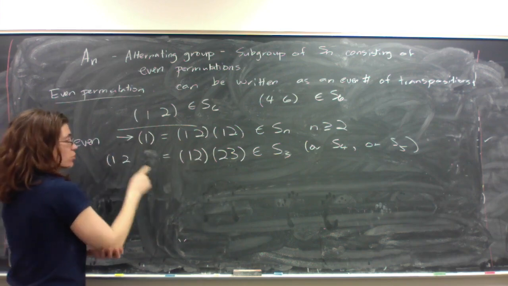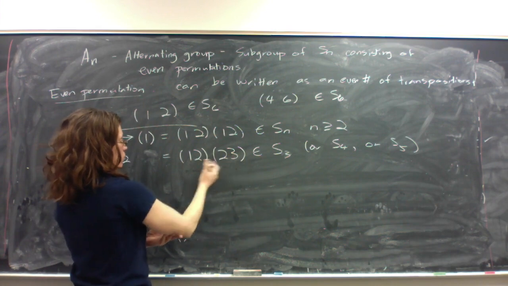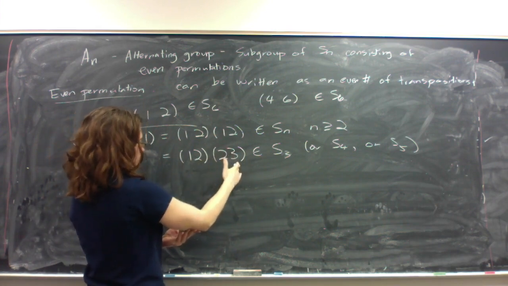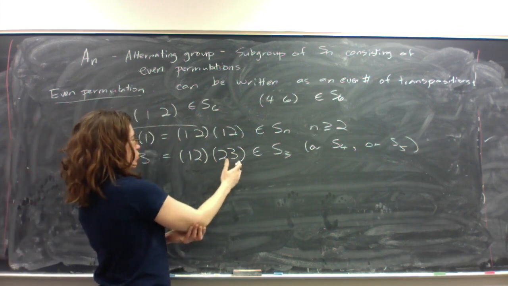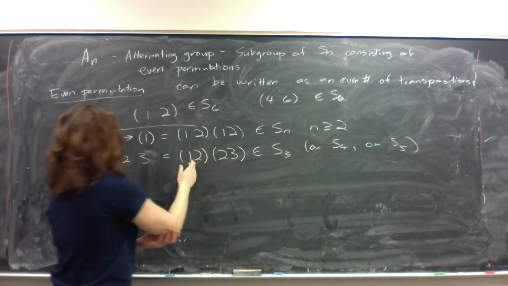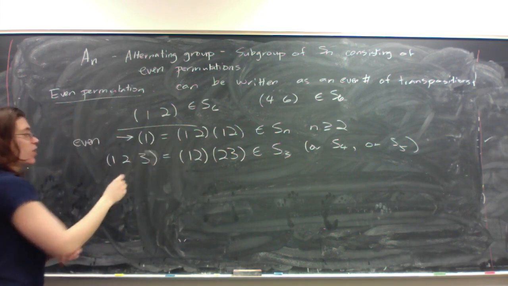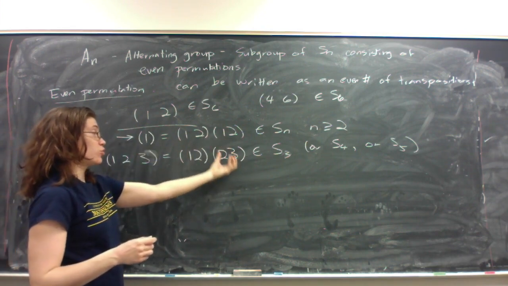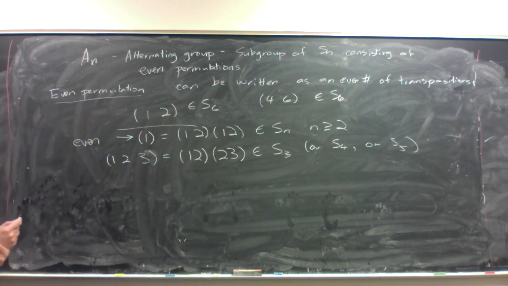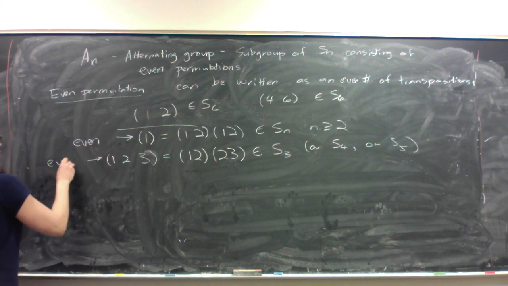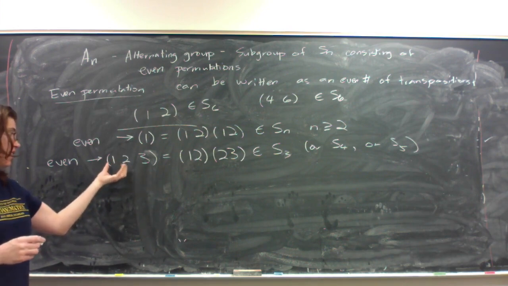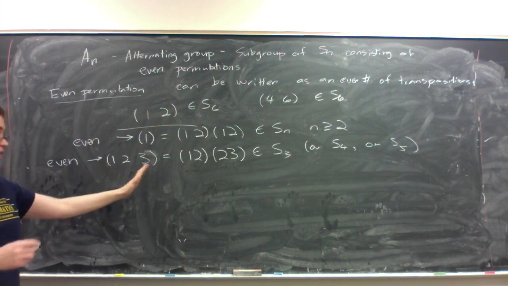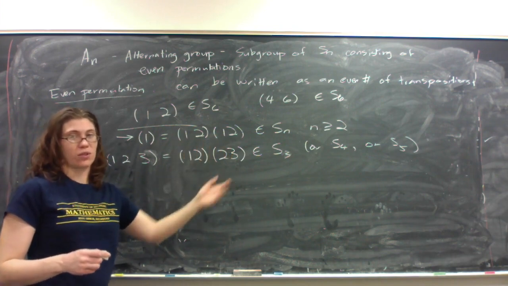So 1 goes to 2, and then I look at what this product does to 2: 2 goes to 3, and then here nothing happens to 3, so 2 goes to 3, and then 3 goes to 2, and then 2 goes to 1, so 3 goes back to 1. So this product of 2 transpositions could also be written as (1 2 3), and this is even, which seems weird because it's a 3-cycle, but it's even because it can be written as 2 transpositions.